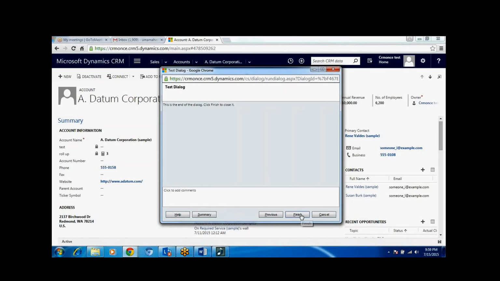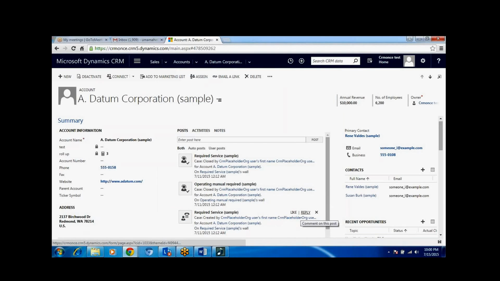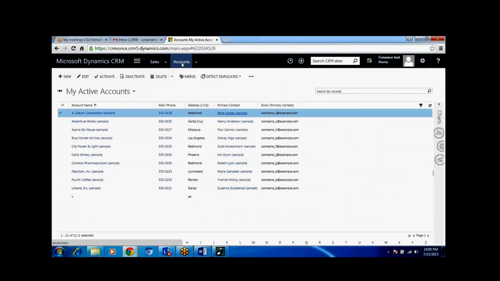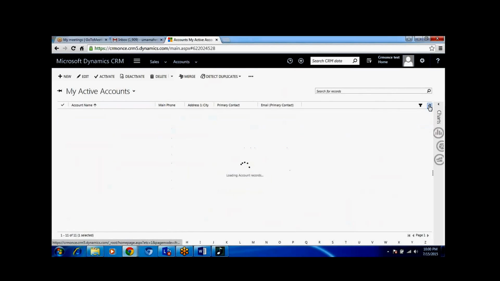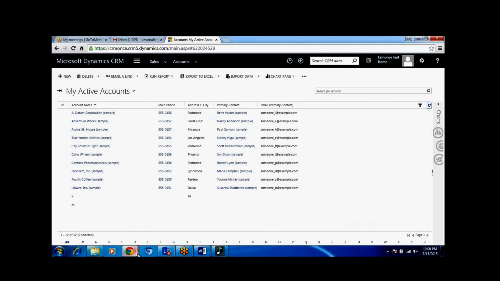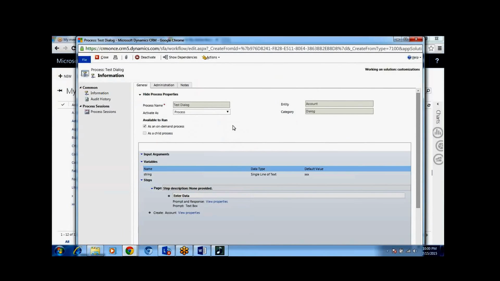Once you click on finish, it will execute the next process. Now if you see that XX account, it got created. This was created from the dialog, sorry, not from the workflow.